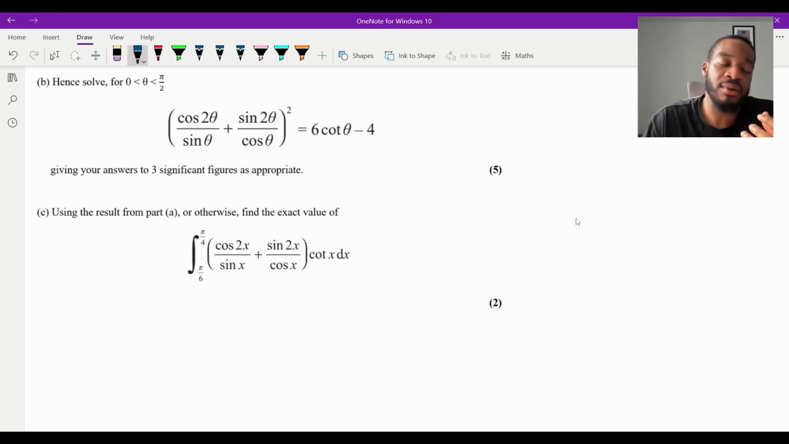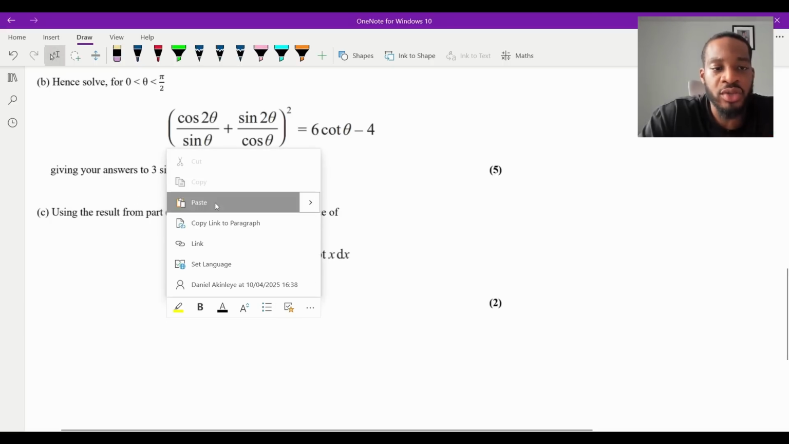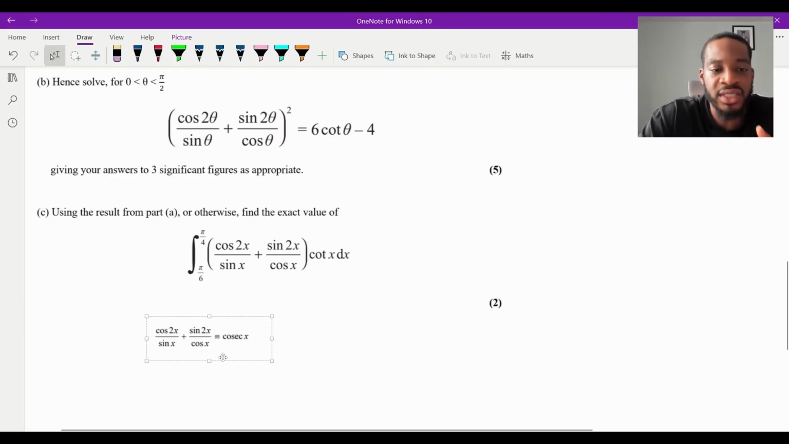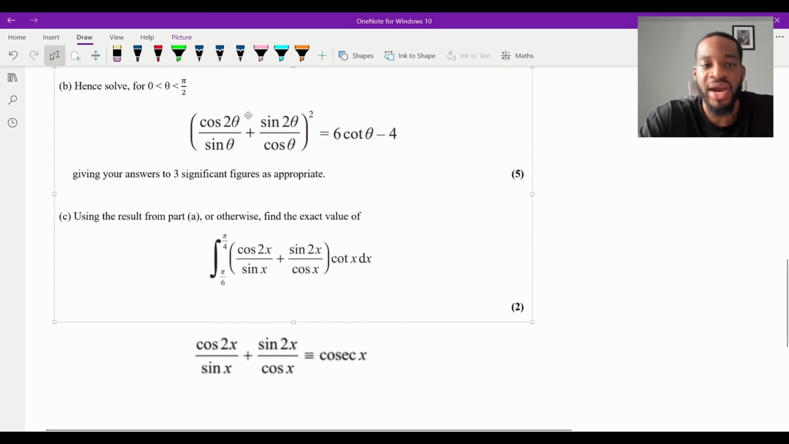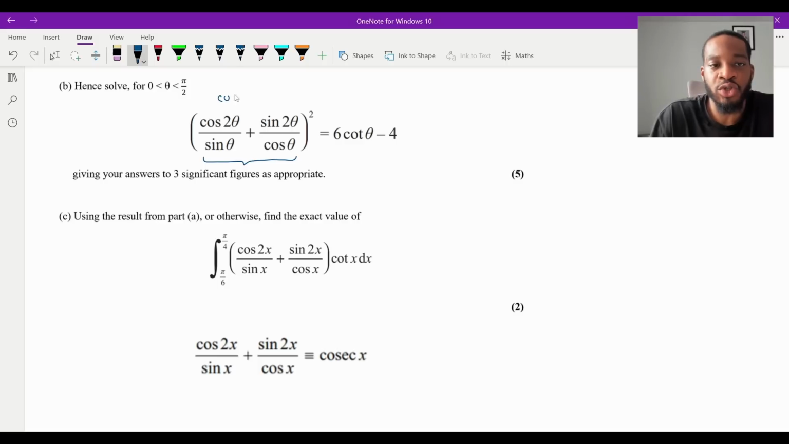Now, remember what I said in part A? These questions always follow on from each other. In part A, we showed an identity, right? We showed that cos 2x over sine x plus sine 2x over cos x is equal to cosec x. Now, in part B, we can see quite clearly that that's the exact same expression in the bracket. The only difference is they've changed the x to a theta. So instead of trying to work with this, you're going to replace this with what you showed it to equal in part A.